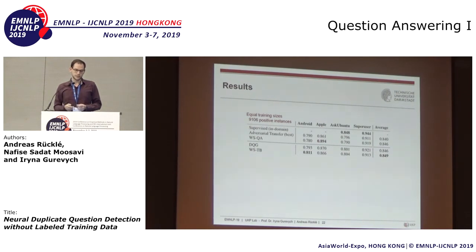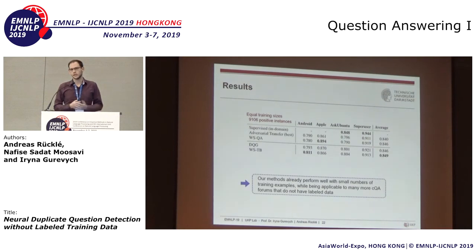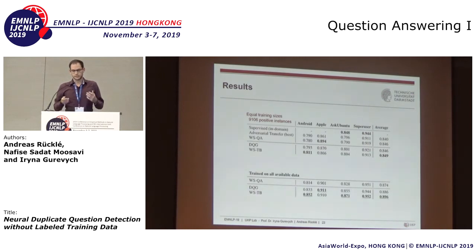The important thing to see is that our methods actually don't require any labeled data, and they already perform better than the other methods that require labeled data, for instance, question-answer pairs or adversarial domain transfer, while being applicable to many more scenarios. However, we have a big advantage here because we can train our models with our approaches on much more data. And if we do so, we see that the performance consistently and considerably improves. We now outperform WSQA more strongly, and even supervised in-domain training with limited training examples.